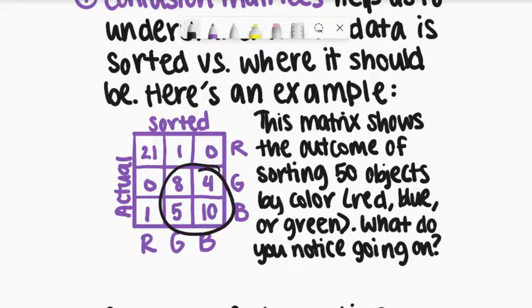And right here, we see a lot of confusion, and the model is more likely to mix up green and blue. And if we take a closer look at the actual data, we notice that there's 22 examples of red, but there's only 12 examples of green and only 16 examples of blue. So maybe that indicates to us that we need to have more green and blue data, and maybe after retraining the model, it will perform better.